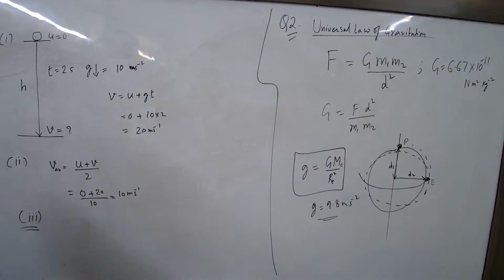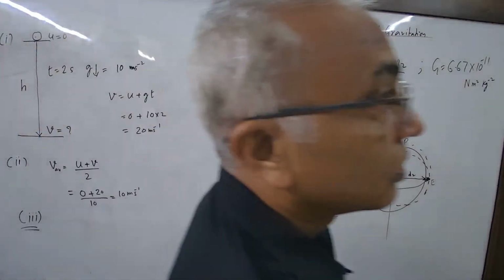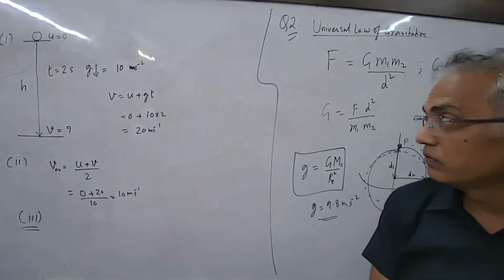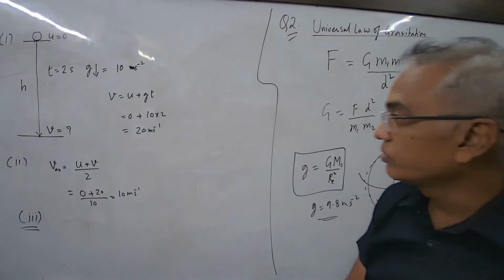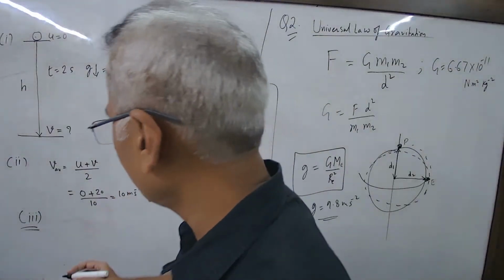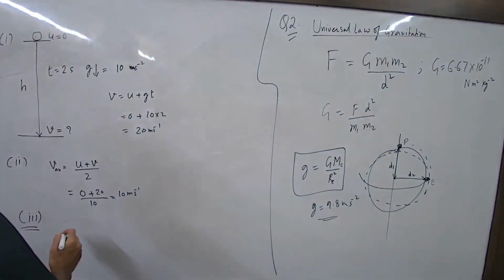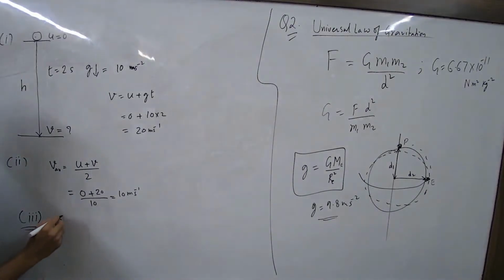So then you have to make use of the laws. Which law? You can use either the second one or the third one. What is the third one? V square is equal to U square plus 2GH. So what will be H? Therefore H is equal to V square minus U square upon 2G.